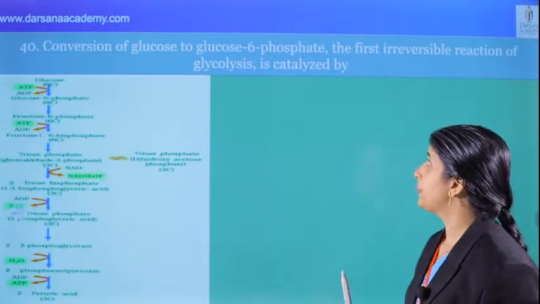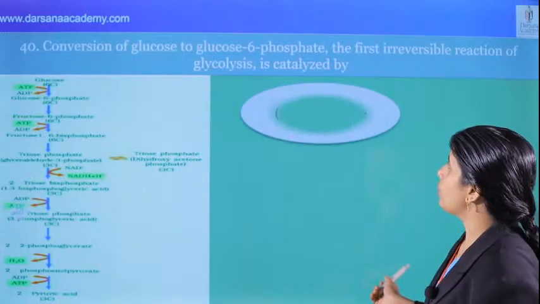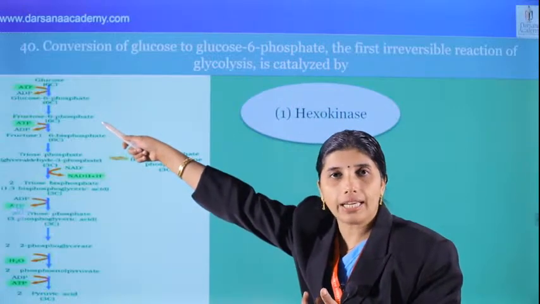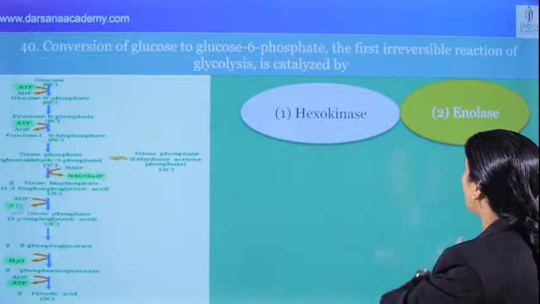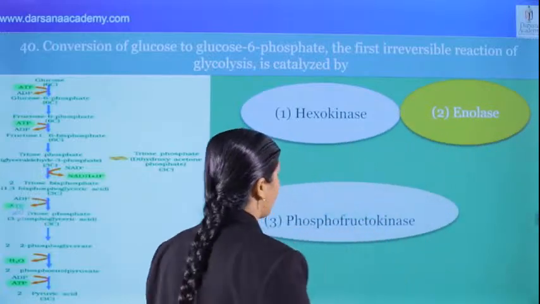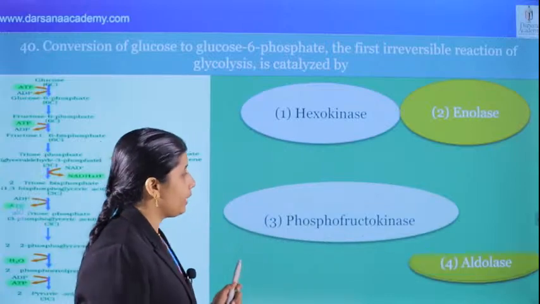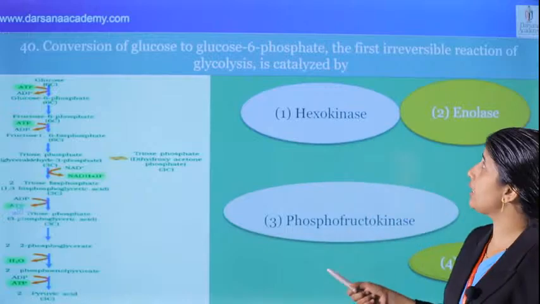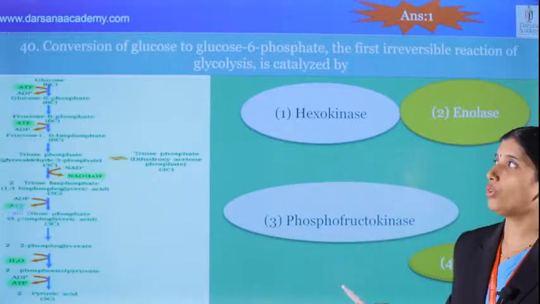We know that. What is the answer? What is the option? Hexokinase is the correct answer. First one to act is hexokinase, which is the correct answer. Not enolase during this stage. And next one, phosphofructokinase. No. Next one, we can see aldolase. No, that is during splitting. What's the answer for this question? One is the correct answer for this question.